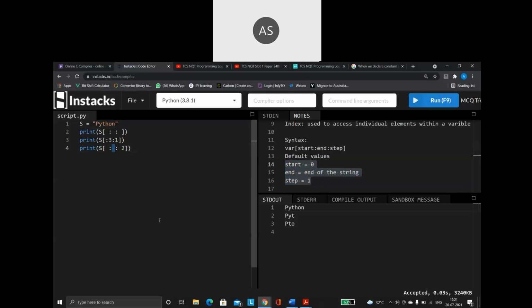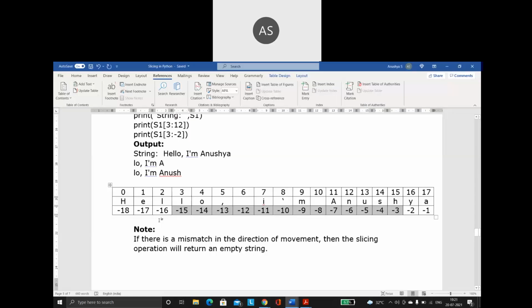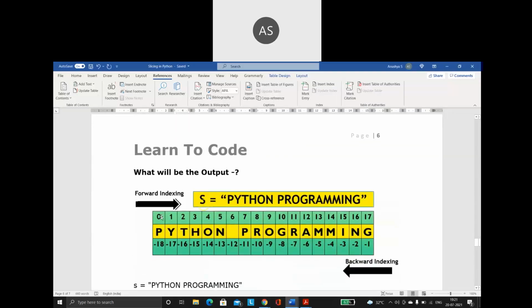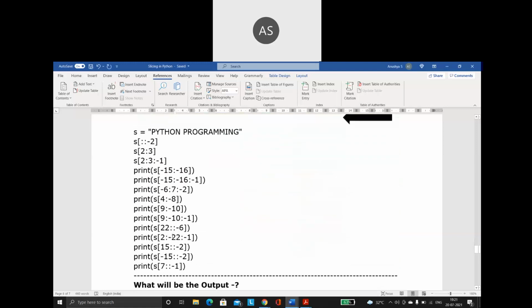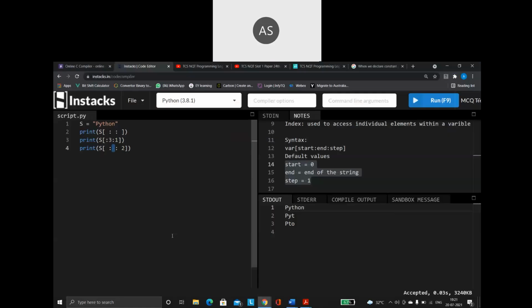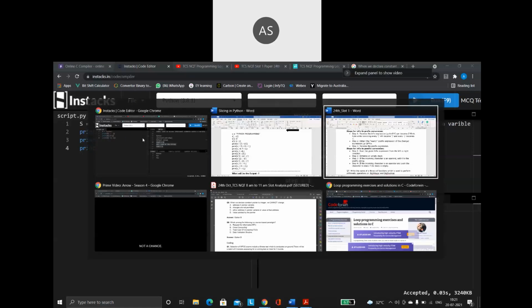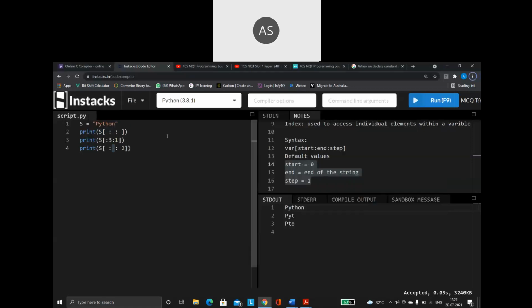So these are the important points you have to know with regards to slicing. Now I am going to give you a small task. What is your work now? I want you to execute this program and see what is happening in the output.